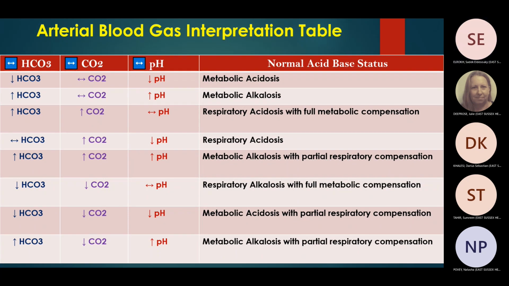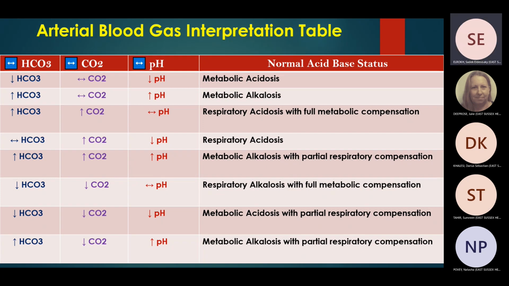All right. Number four, pH is low, meaning that the patient is acidotic, isn't it? Number two, PCO2 is high. So this is respiratory acidosis, isn't it? Bicarb is normal, so there is no compensation there. So this is just respiratory acidosis.